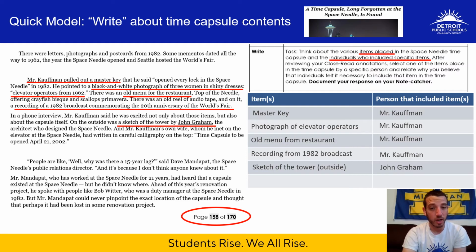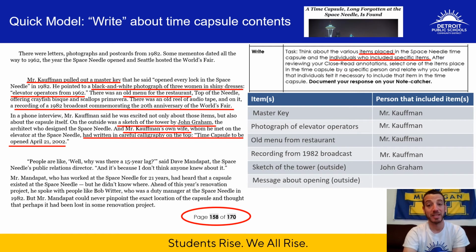And Mr. Kaufman's own wife, whom he met on the elevator at the Space Needle, had written it in careful calligraphy on the top: time capsule to be opened on April 21st, 2002. So again, this was not inside the time capsule, but it was something that was important to this time capsule, even though they didn't open it in the year that it was said there. So the item I put was message about the opening on the outside, and the calligraphy and the writing was actually done by Mr. Kaufman's wife.